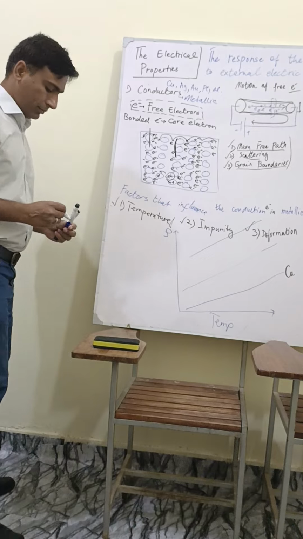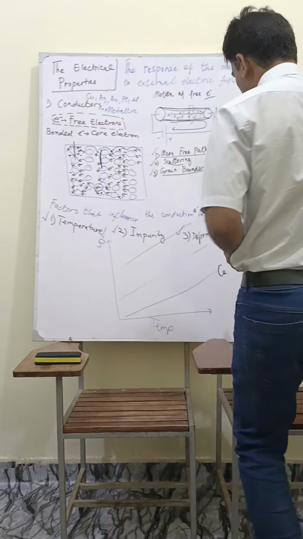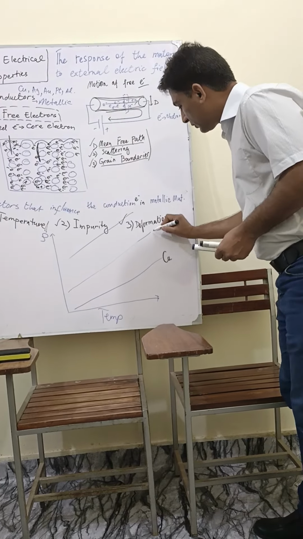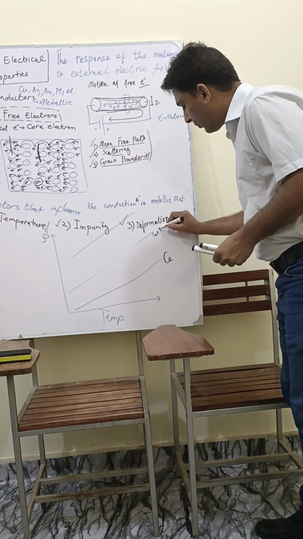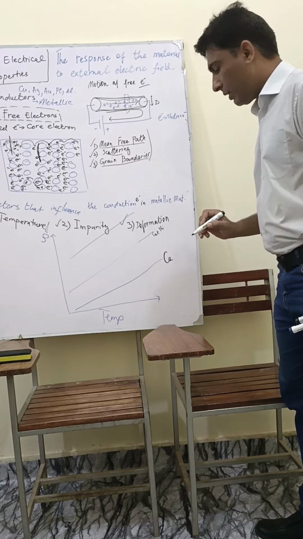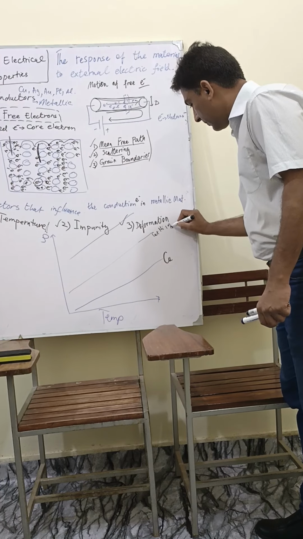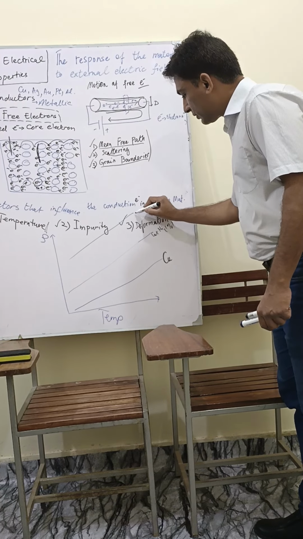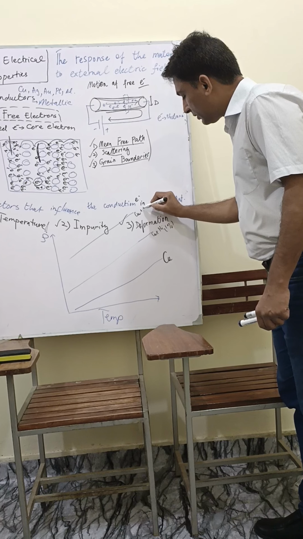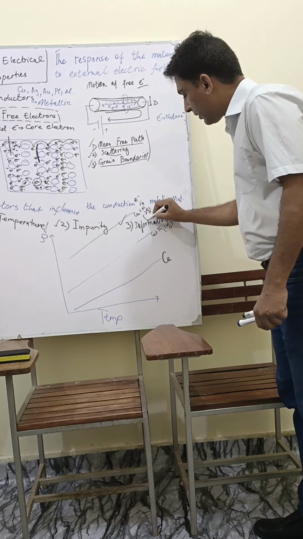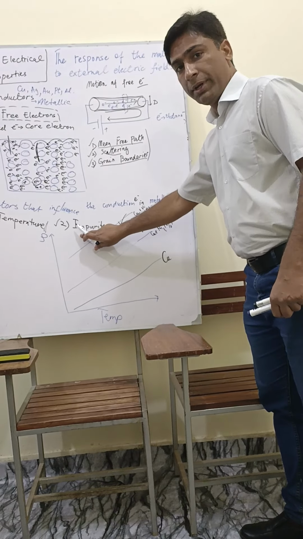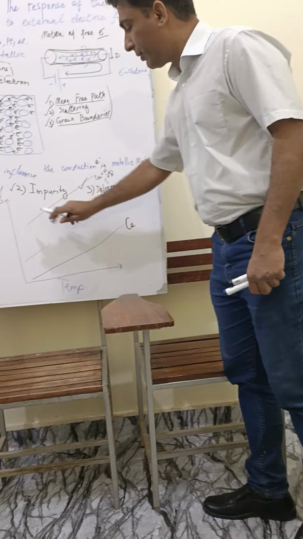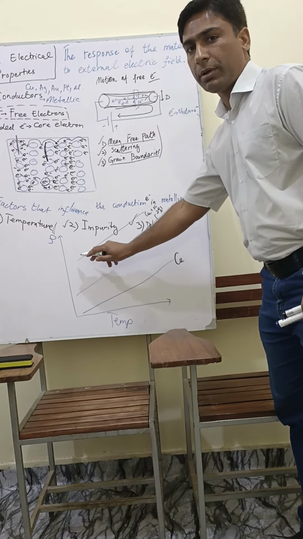So this is pure copper. This is copper plus a very small amount of nickel added into that. Let's suppose this is 1%. This is copper plus nickel, which is 2%. So once you add more and more impurity, the resistivity also increases.